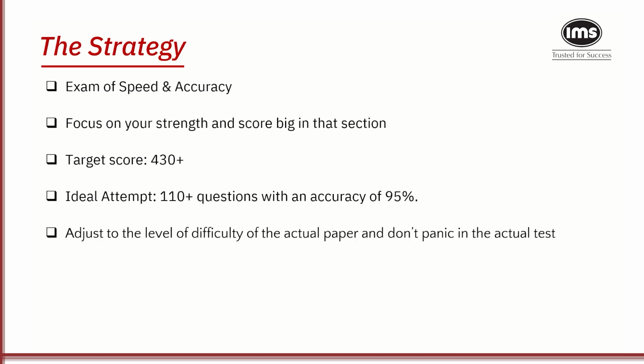Very important thing, this fifth point is very, very, very important. Though we are talking about 430 marks, 409 marks was the cutoff last year. This was last year. What if this year the paper becomes difficult and the cutoff again goes to that range of 260 to 310 marks?